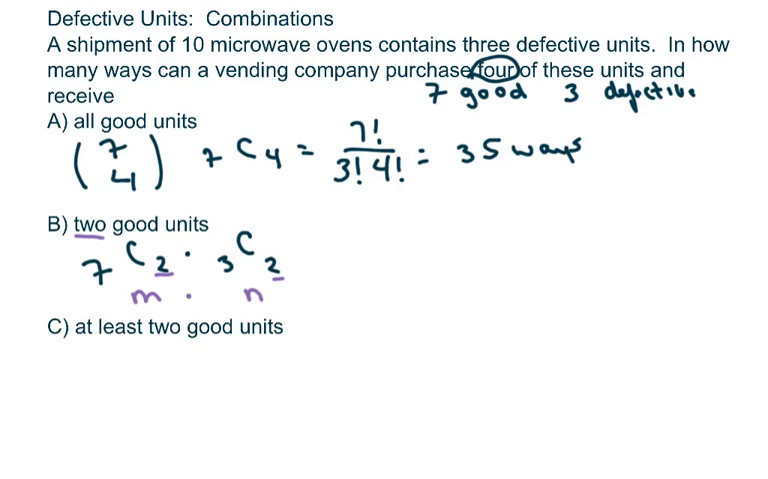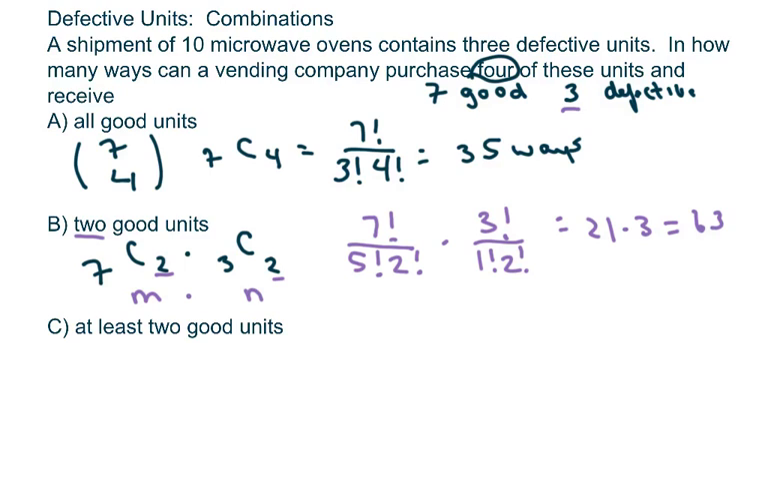So that's going to give us, if you put in the calculator, you can do it the long way, 7 factorial over 5 factorial times 2 factorial, times 3 factorial, because there's 3 defective. We're still choosing 2, and that would be 1 factorial. That equals 21 times 3, which equals 63 ways.